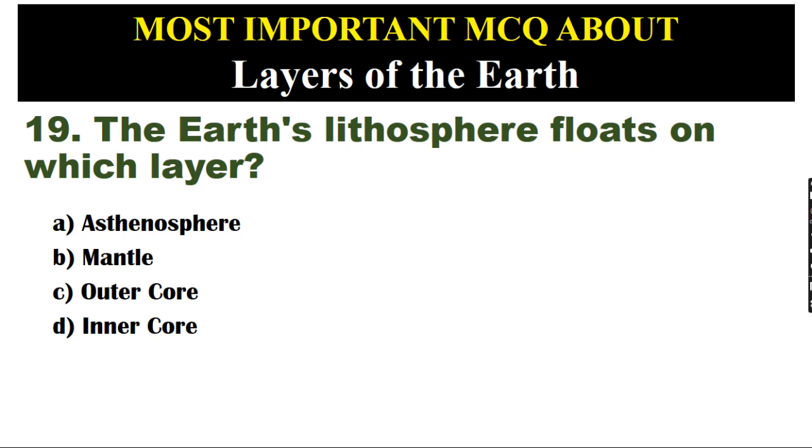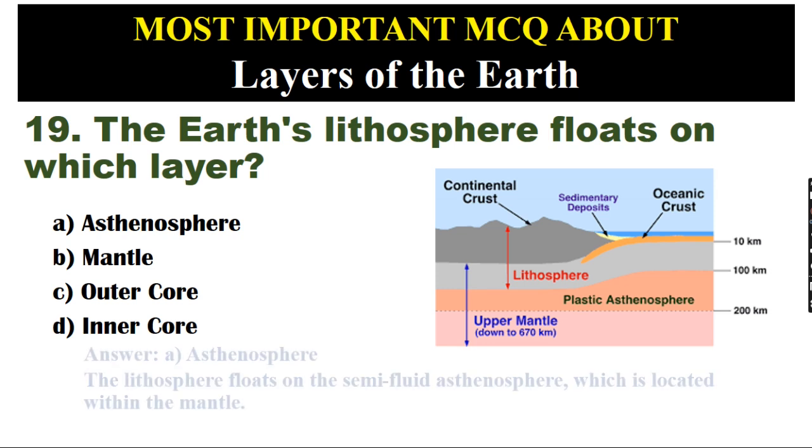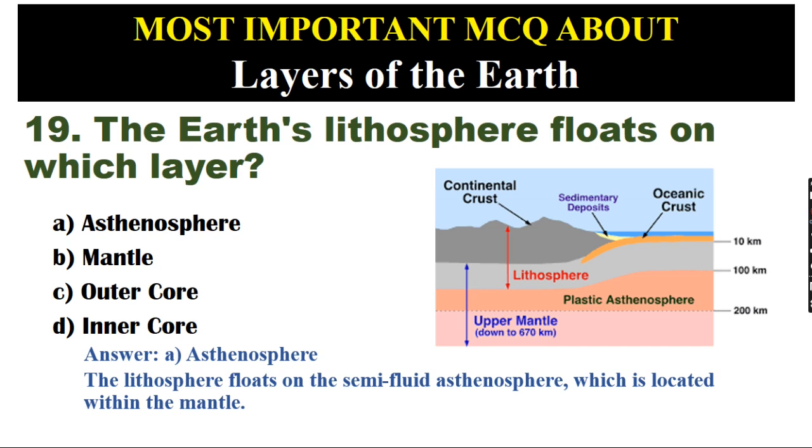The Earth's lithosphere floats on which layer? A. Asthenosphere. B. Mantle. C. Outer core. D. Inner core. Answer: A. Asthenosphere. The lithosphere floats on the semi-fluid asthenosphere, which is located within the mantle.